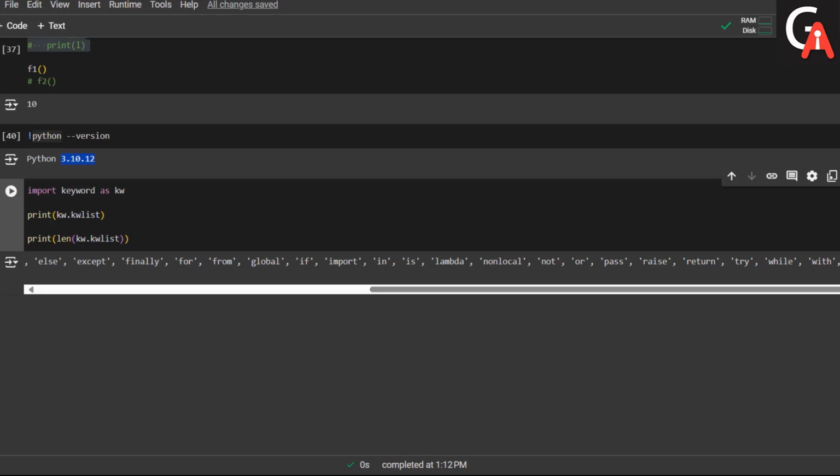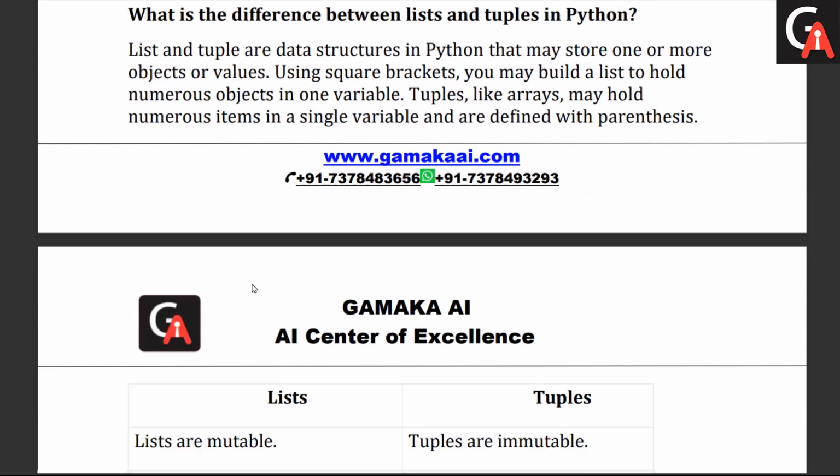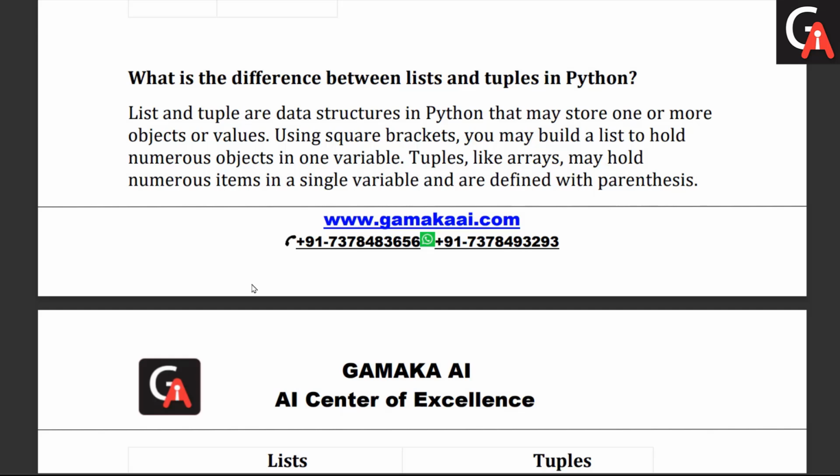Clear, guys? Okay, let's head to the next question we have: what is the difference between list and tuple? This question is asked numerous times in the interview room, so it's a pretty important question. First of all, list and tuples are two data collection types we have in Python. They look somewhat similar but have distinct differences between them.